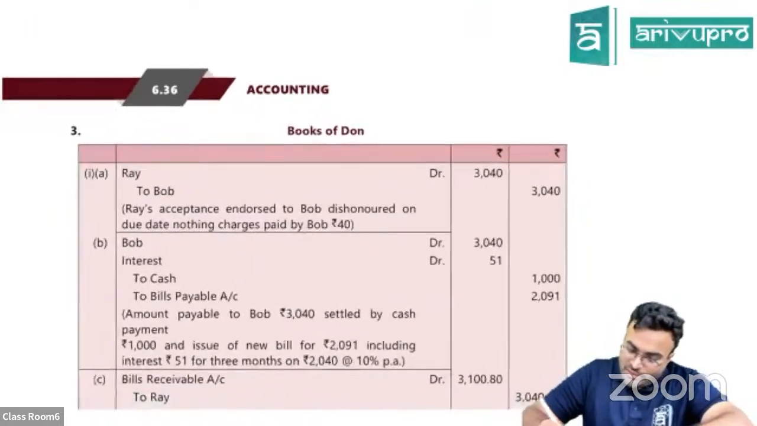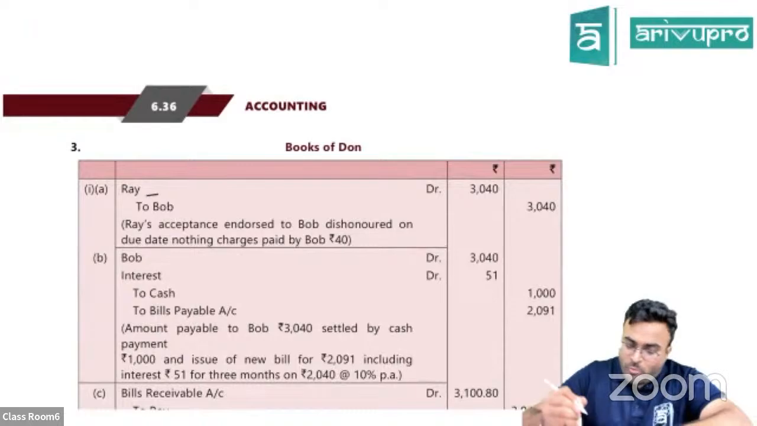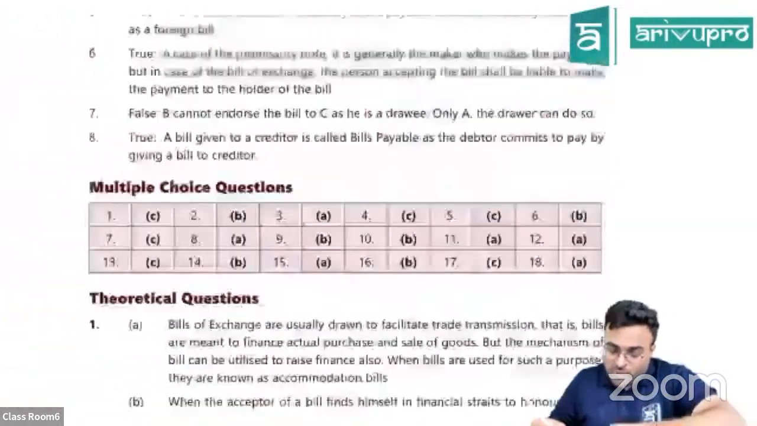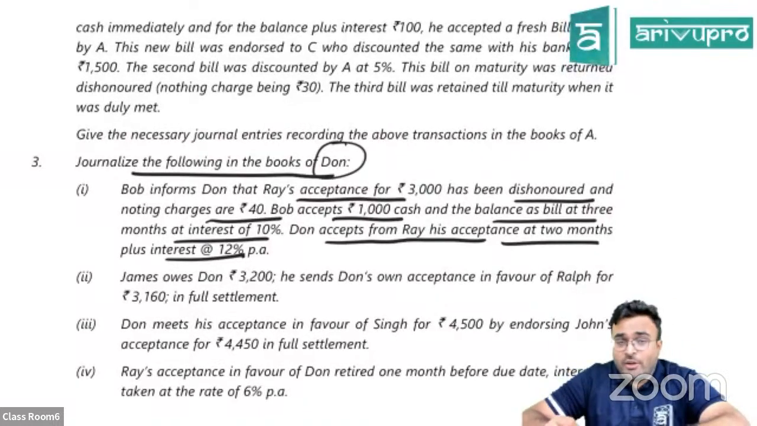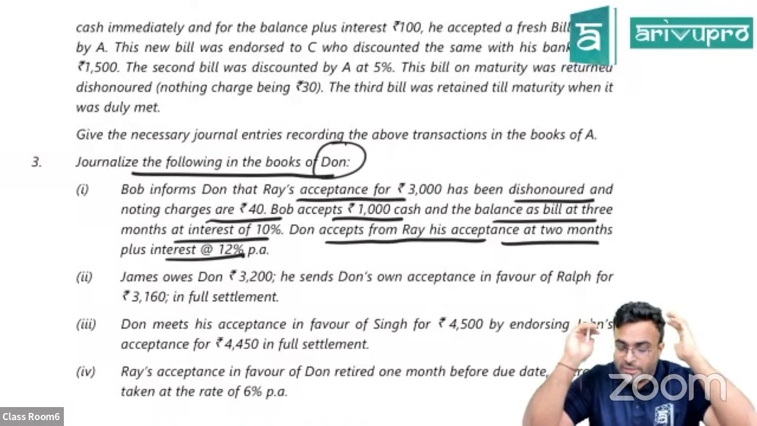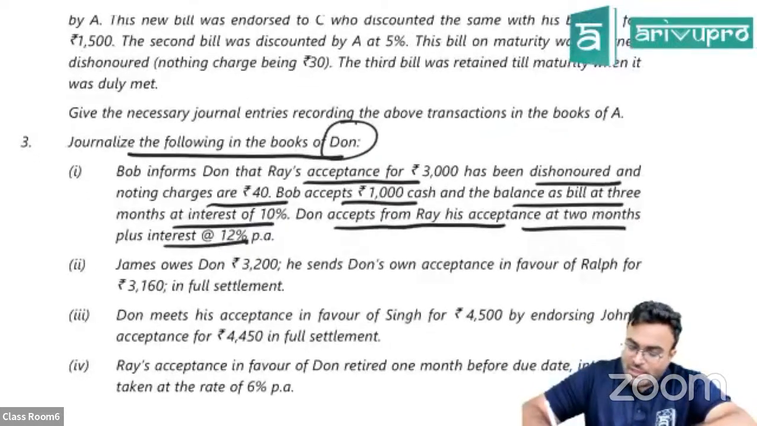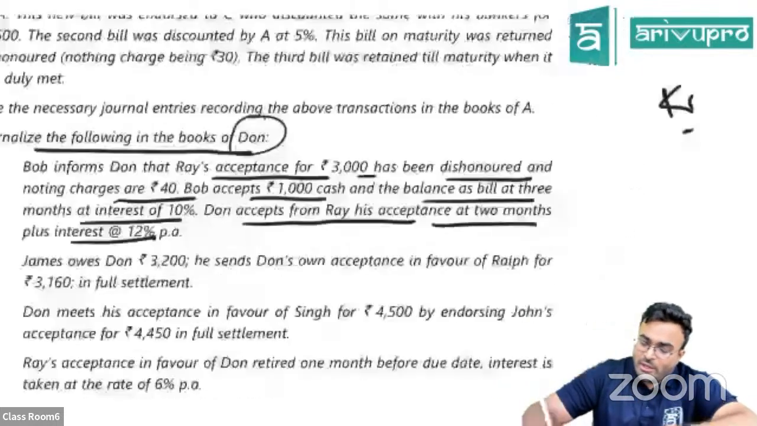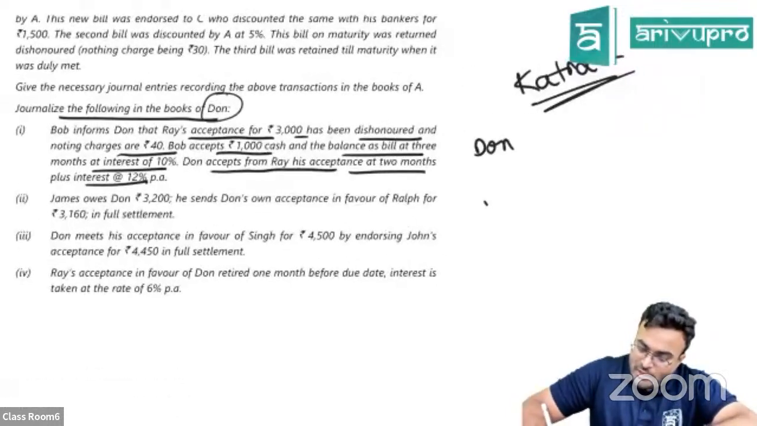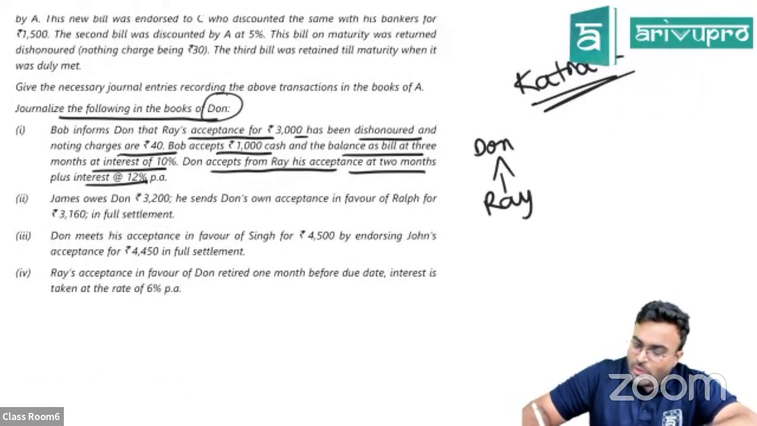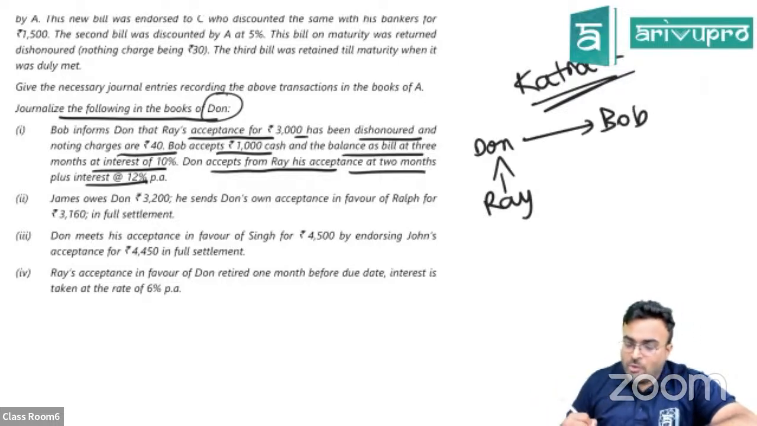See, first thing, Ray to Bob. Why Ray to Bob? You can see the question over here. Bob informs Don. Everything you're doing is in the books of Don. So you think that you are Don. Bob informs Don that Ray's acceptance of 3,000 has been dishonored. That means you are Don over here. What had you done? Ray, someone who had given you one bill, and this bill you had passed on to Bob.